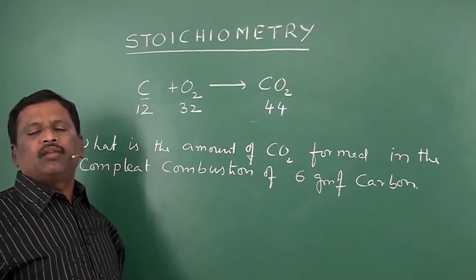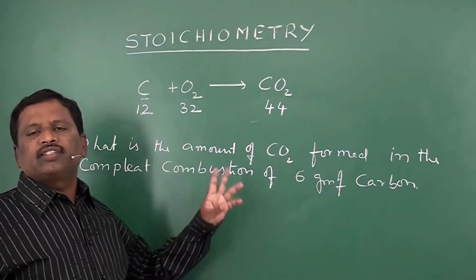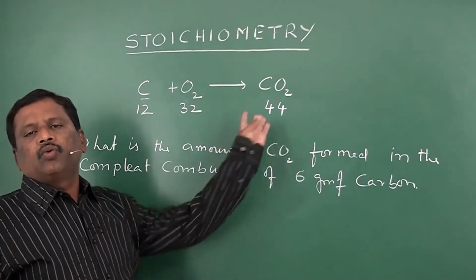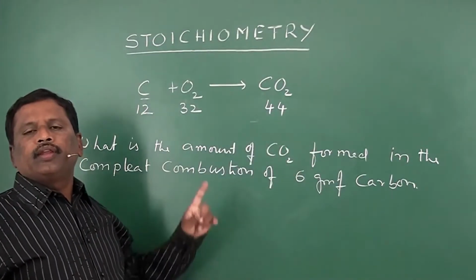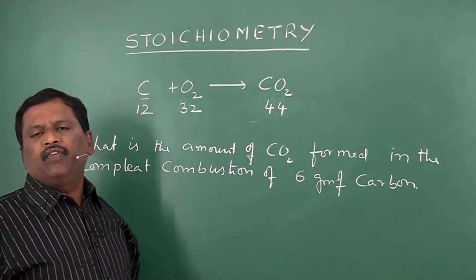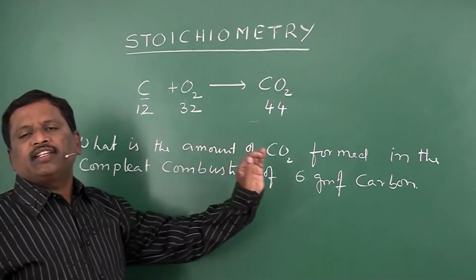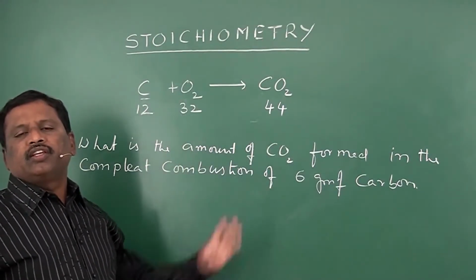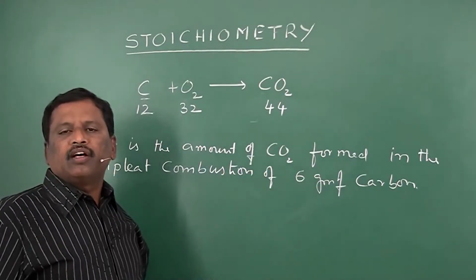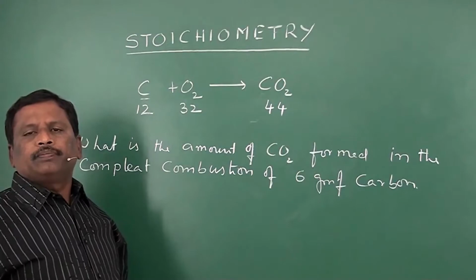Carbon atomic weight is 12. Oxygen molecular weight, 2 atoms are there, so 2 into 16, 32, gives one CO2 molecule, where they are 12 plus 32, 44 is the molecular weight of CO2. So 12 grams of carbon is reacting with 32 grams of oxygen to give 44 grams of carbon dioxide. That will be the required reaction.